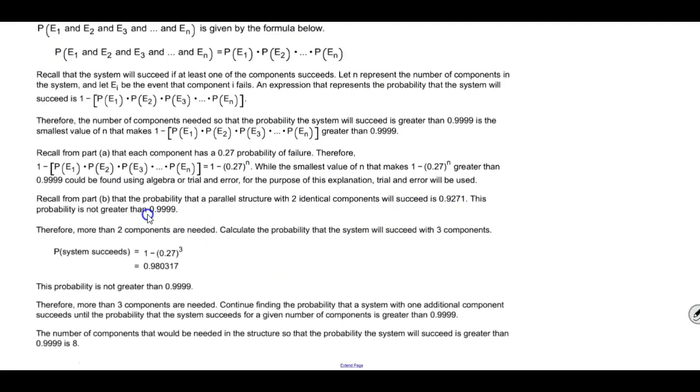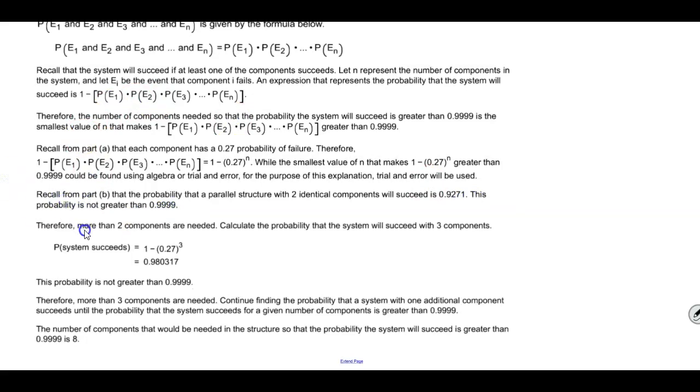Recall from part B that the probability that a parallel structure with two identical components will succeed is 0.9271. This probability is not greater than 0.9999, so we would need more than two components.